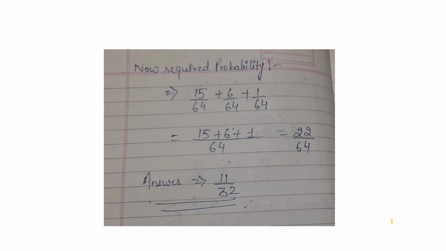Now adding all these probabilities together, this is the final value, or the total probability of getting 4 or more heads. So this is the final solution for this practical question number 1.